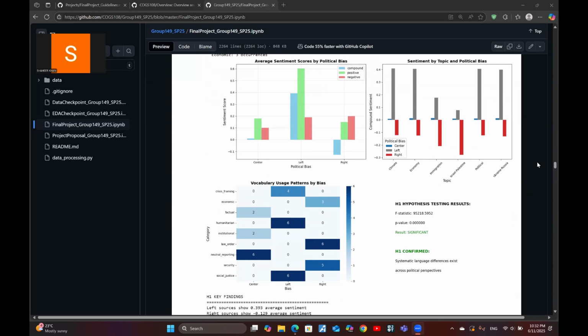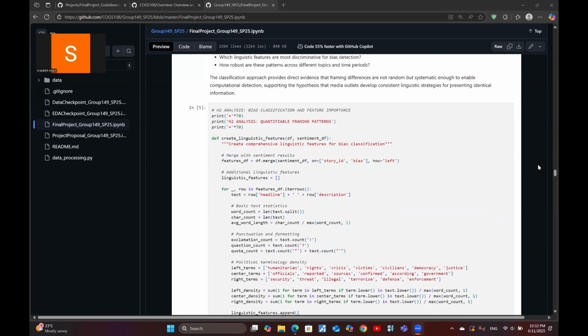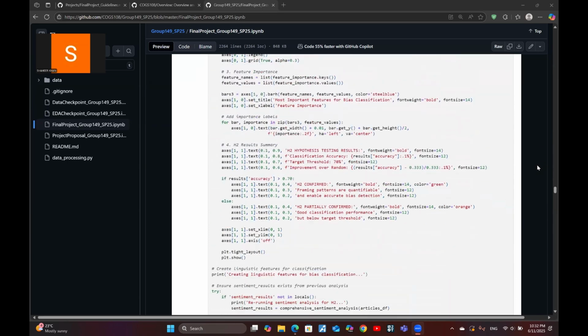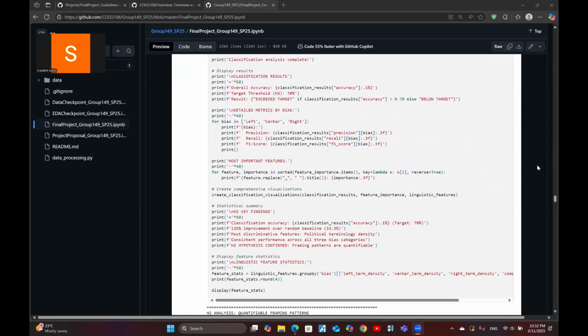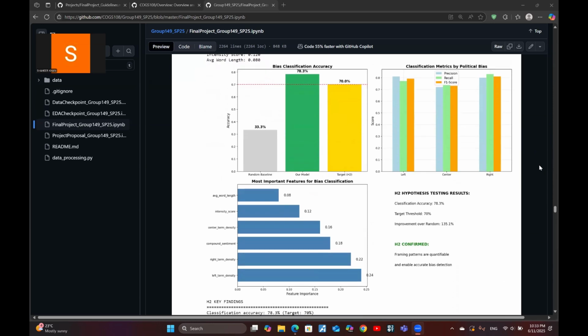Moving on to H2, which is our second hypothesis, we asked, are these differences measurable enough for a computer to predict bias? And in simple terms, can we create a linguistic fingerprint for each bias? So to test this, we trained a machine learning classification model. We didn't give it the news source, we only gave it linguistic features like word choice and sentiment density, and the result was remarkable. Our model could predict whether an article was from a left, center, or right source with nearly 80% accuracy. This proves that the way these outlets frame information is so distinct that it's quantifiable and predictable.